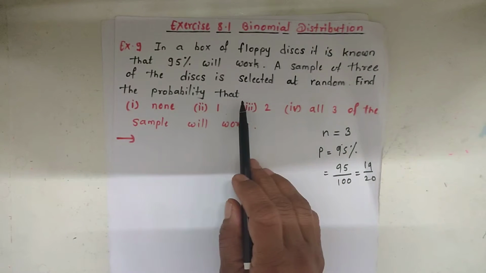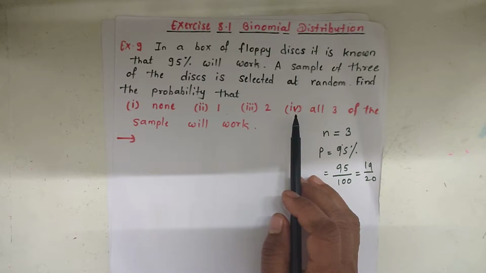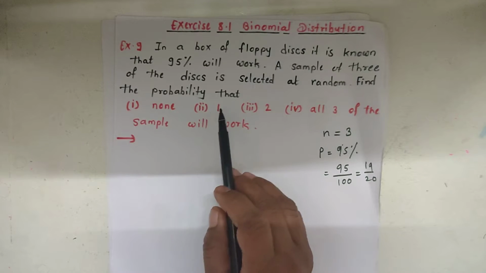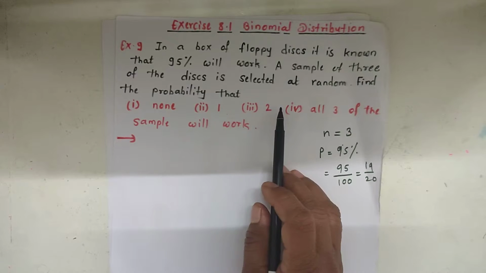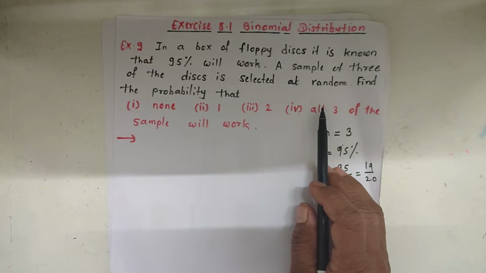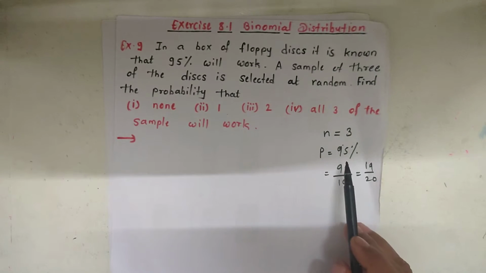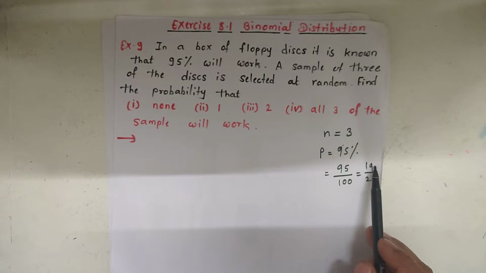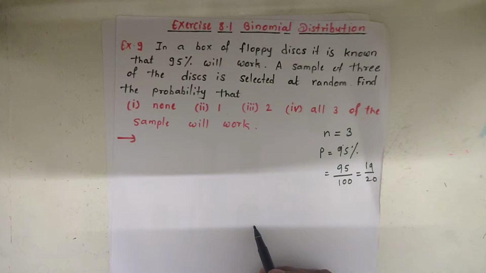And here we have to find the probability that none, 1, 2 and 3 will work. We know that the quantity whose probability I have to find is our x. So here we have to find the probability of x is equal to 0, x is equal to 1, x is equal to 2 and x is equal to 3. So the given things are n is equal to 3 and the probability of a single trial p is equal to 19 by 20, that is 95 by 100. From the value of p we get the value of q.